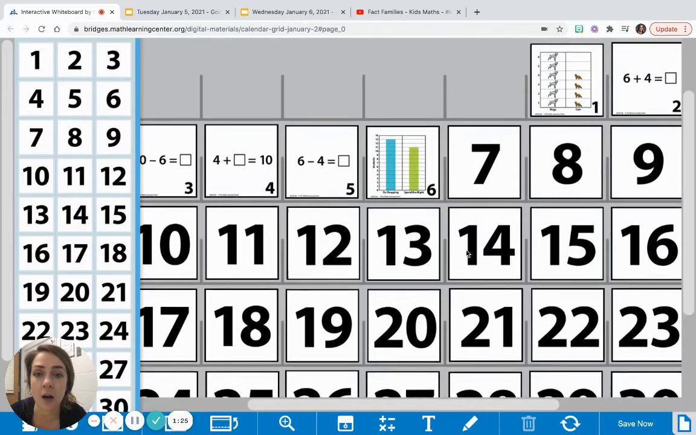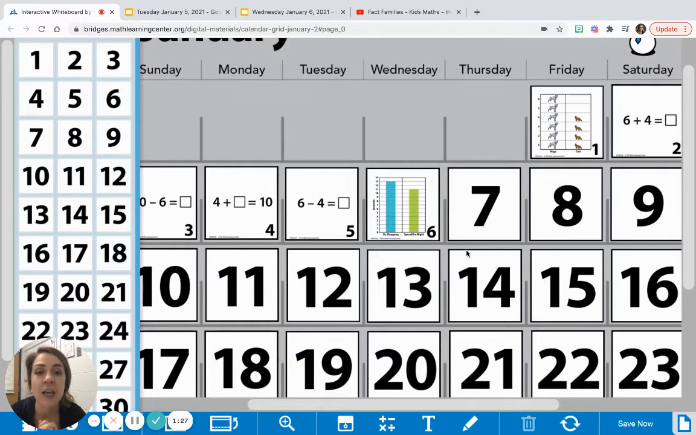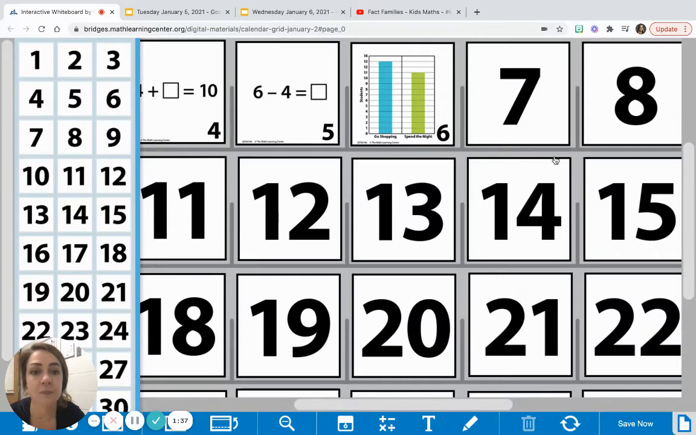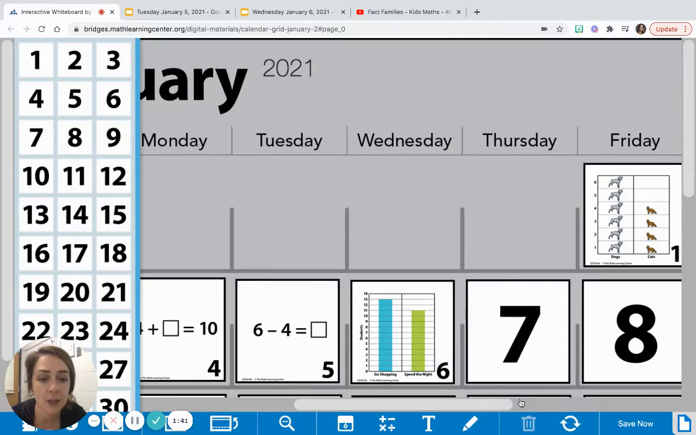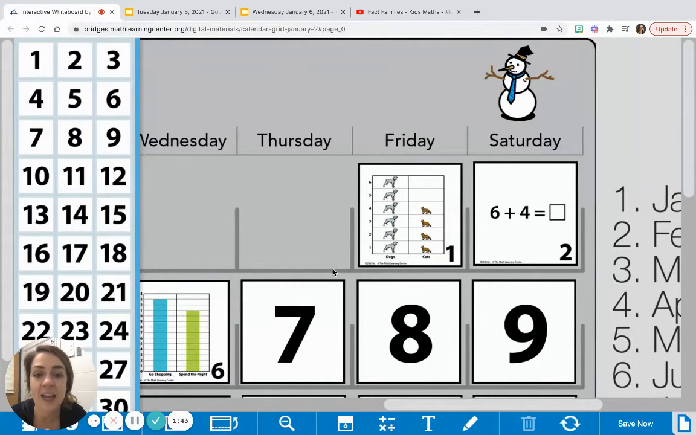So I'm going to make our calendar a little bit bigger, and I want to bring you back to the very first day in January. And on our very first card of January, we had a graph. I'm going to even make this a little bit bigger. See it right here? Oops, that's today's card. Here we go. And it was a graph.